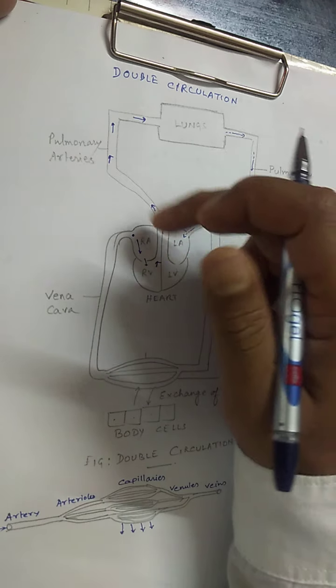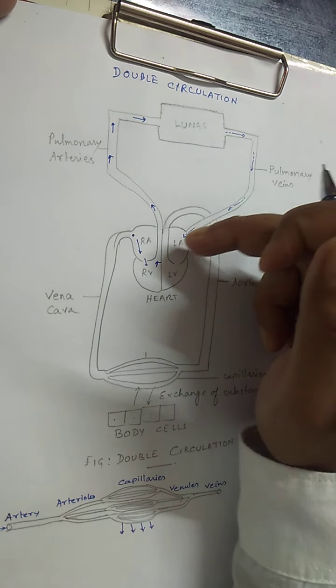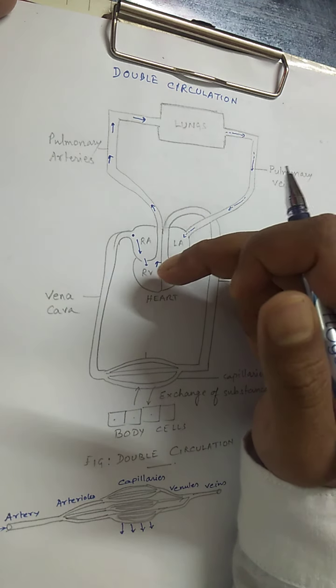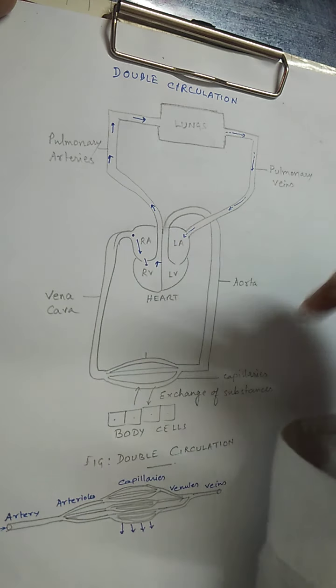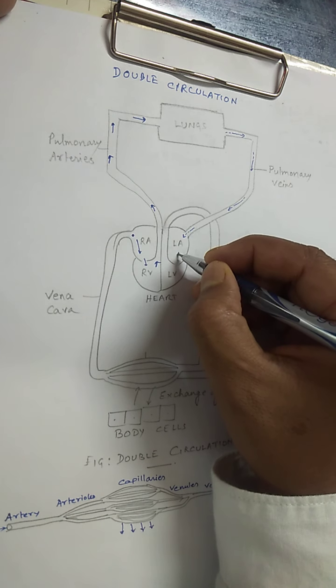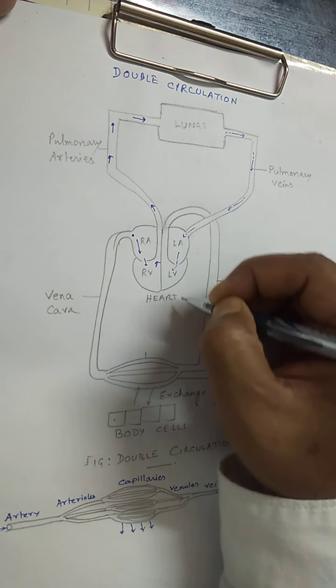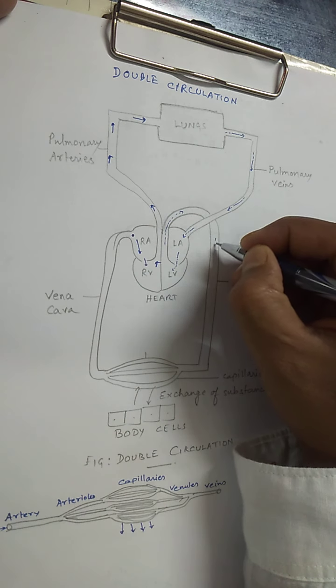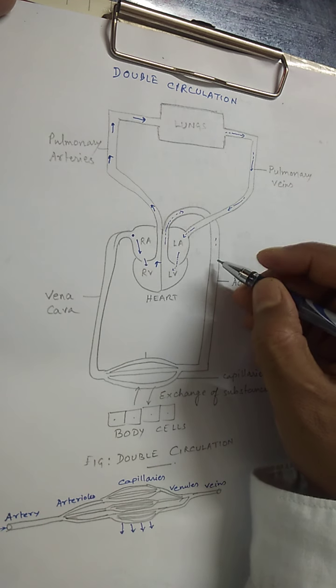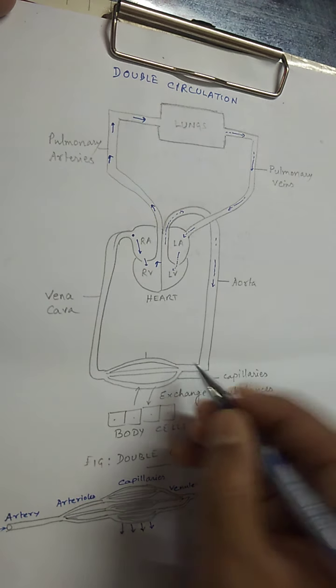So once the blood has exited, it has once again entered the heart, but it has not completed a full circulation because the blood hasn't reached the beginning point. Now from the left auricle, the blood will be sent over to the left ventricle. From the left ventricle through the aorta, the blood will go to the whole body for circulation.